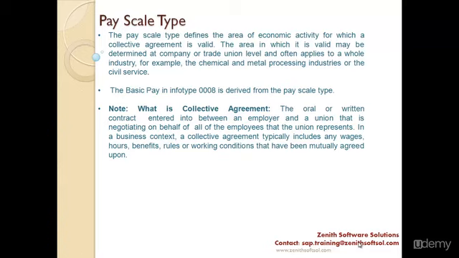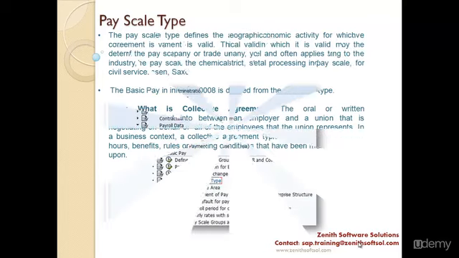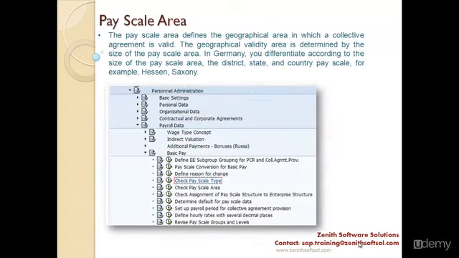So it is talking about that particular area of economic activity for which a collective agreement is valid. So I hope you understand the pay scale type defines the area of economic activity for which a collective agreement is valid.